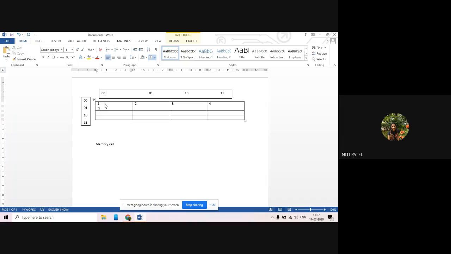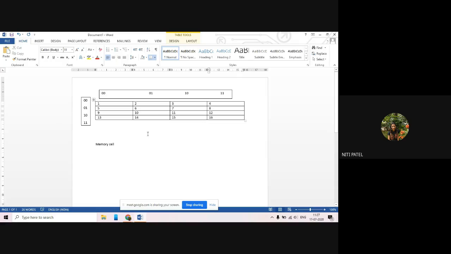This will be your fifth, sixth, seventh, eighth, ninth, 10th, 11th, 12th, 14, 15, 16. Okay. So you have 4 columns, 4 rows, and you have 16 individual cells.